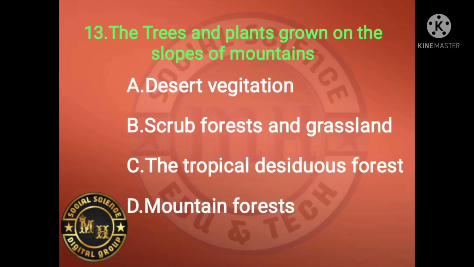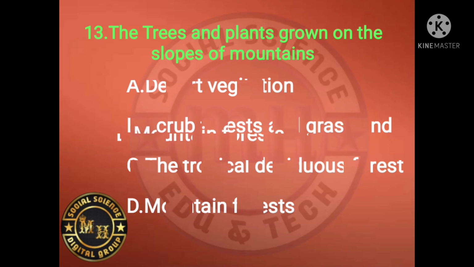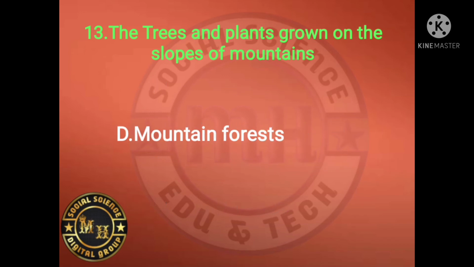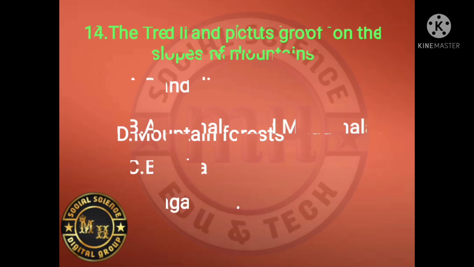13th one. The trees and plants grow on the slope of the mountain. See which one is the right answer. Look at this: mountain forest. In the mountain forest, the trees and plants grow on the slope of the mountain.